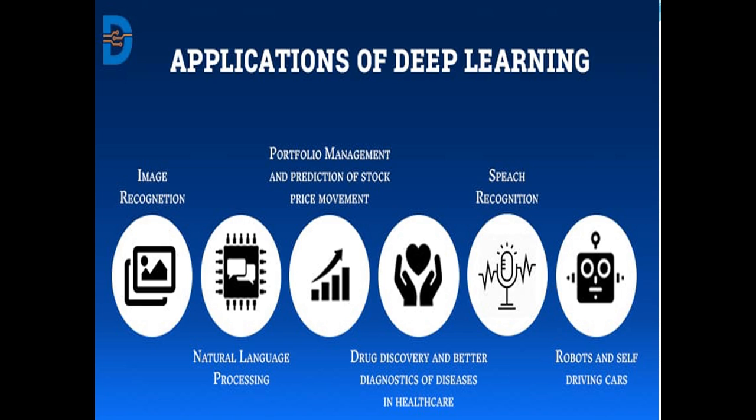The third application is portfolio management and prediction of stock price movement. In real life, you are already aware that the stock market goes up and down. We can predict it from previous data, past data. Then drug discovery and better diagnostic of disease in healthcare. In healthcare also, better diagnostics of disease use previous data, past experience data, and apply deep learning tasks. Today many researchers are working on drug discovery for the COVID-19 situation.